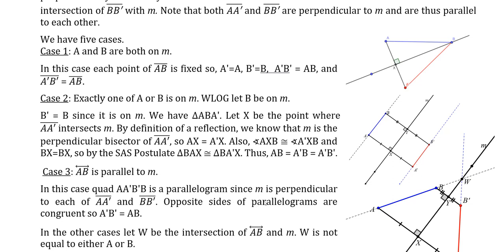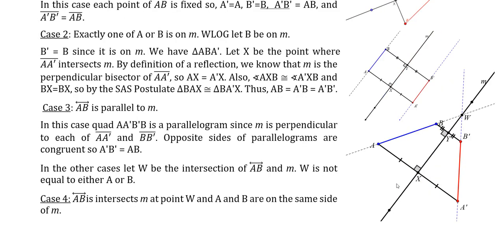In the other cases, where these are not parallel, we're going to let the two lines intersect the mirror line at a point W, and W is not going to be the same as B or A. So that's case 4, where A and B are on the same side of the mirror line. It's going to look something like this. In this case I have B between A and W. It could be A is between B and W, but it doesn't really matter. Just relabel if they're not.